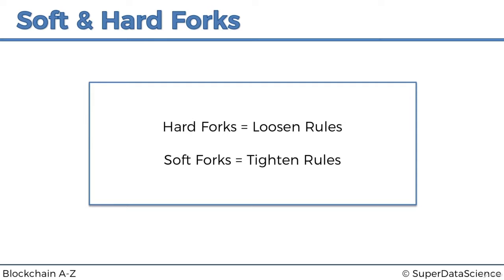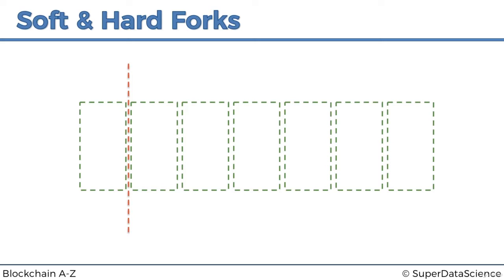Alright, so now let's look at an example. We've got some placeholders where our blockchain will be demonstrated, and it's coming from the left, and then at some point this red line illustrates where the fork actually happened. We're going to start with a hard fork. First I wanted to mention that in our placeholders we're going to have two rows. The top row is for miners who haven't upgraded to the new rules, and the bottom row is for miners who have upgraded to the new rules. And so our blockchain will either be on the top or on the bottom.